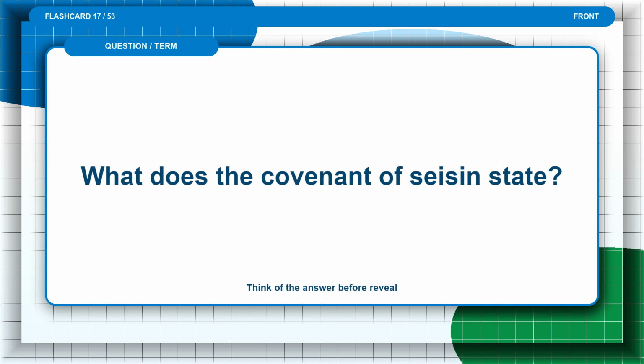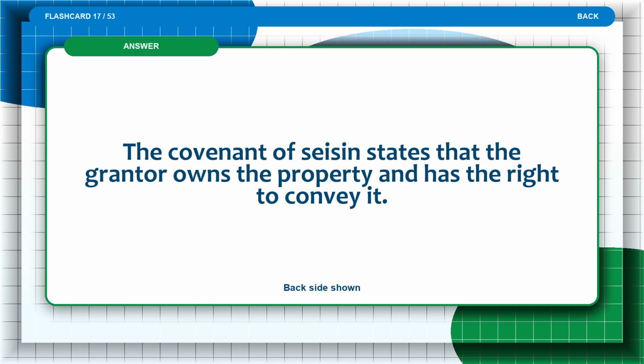Flashcard 17. What does the covenant of seisin state? Think of the answer before the reveal. The answer is: the covenant of seisin states that the grantor owns the property and has the right to convey it.